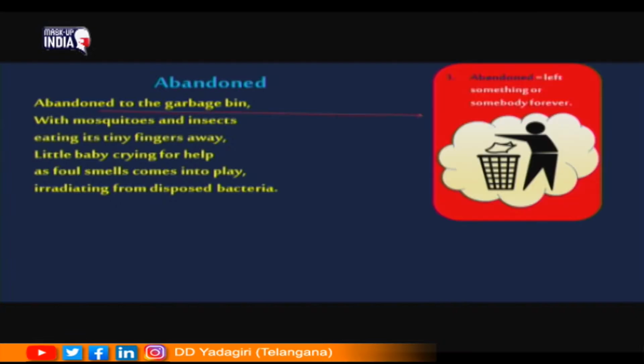So, the first one is abandoned. What is the meaning of the word abandoned? Abandoned means left something or somebody forever. Usually, we abandon things which are useless to us. We abandon the things that are not at all required by us. Sometimes we even abandon people whom we do not like, but it is very unusual. Abandoning people is very unusual. Okay. So, what is the meaning of the word abandoned? Abandoned means left something.